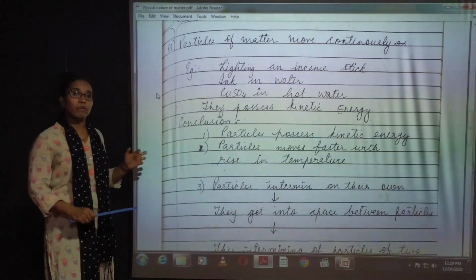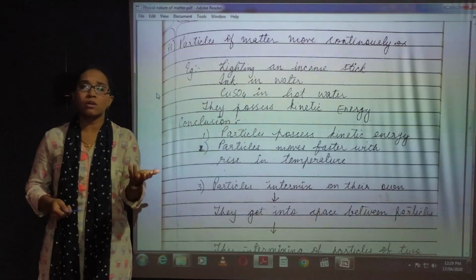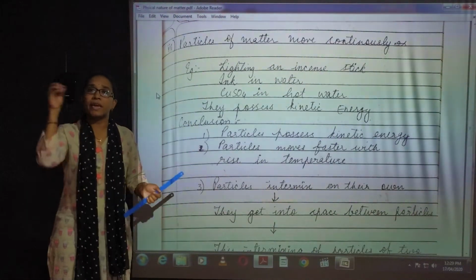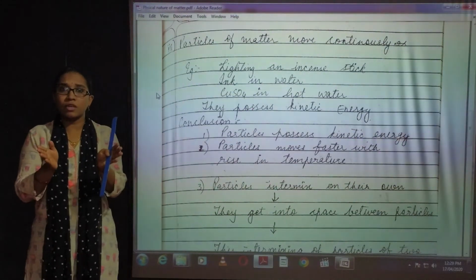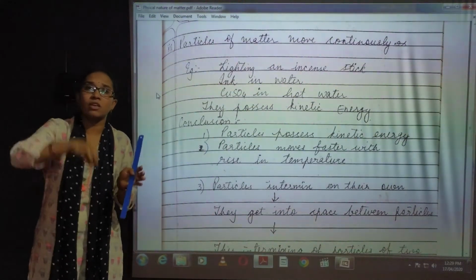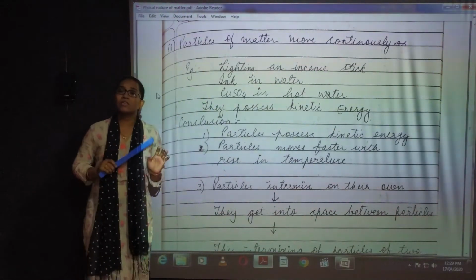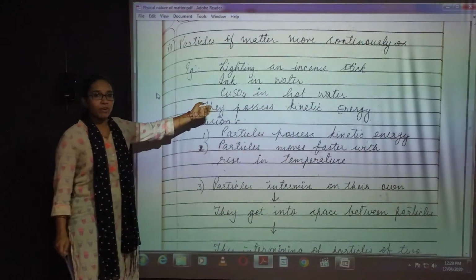Now when you are dissolving copper sulfate, salt or sugar inside water, what happens? The particles of this substance will get into the space. जितनी मॉलिक्यूल्स के बीच में जगह होती है उस जगह पे इनके क्रिस्टल्स जाके बैठ जाते हैं. This is known as diffusion. Next, copper sulfate in hot water.